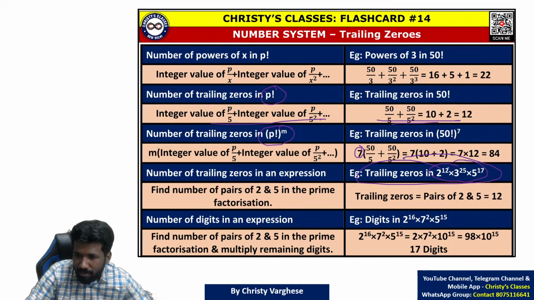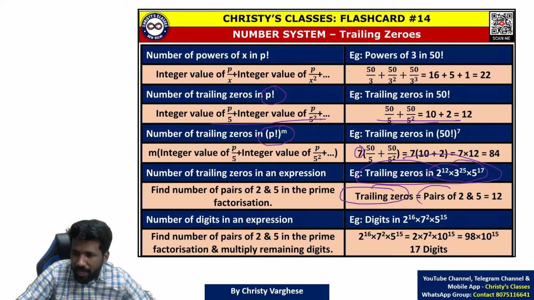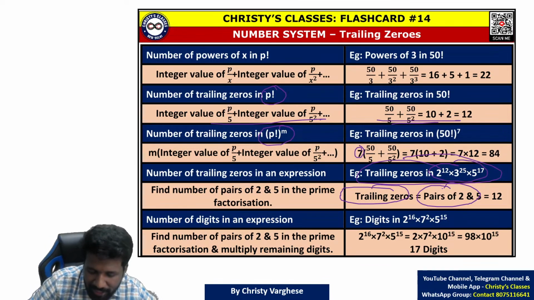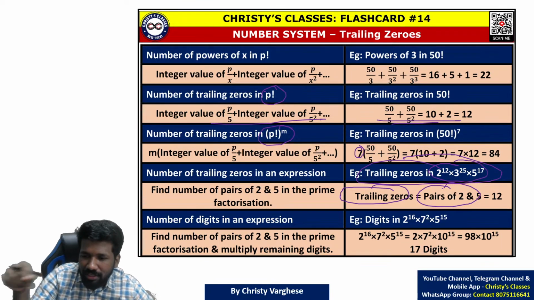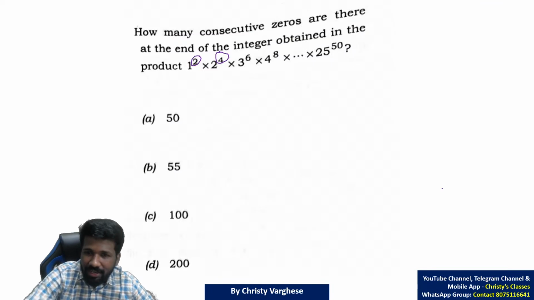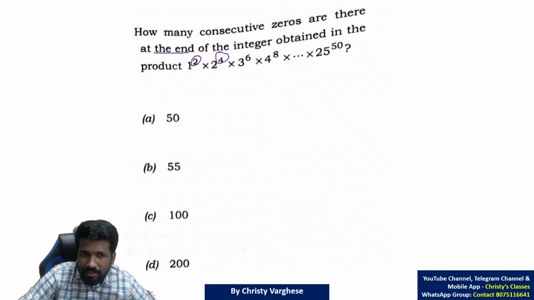In this flashcard, I have given a random expression. In a random expression, trailing zeros come from pairs of 2 and 5, because 2 into 5 is 10, and 10 is actually the trailing zeros, or zeros at the end. Trailing zeros means zeros in the end.